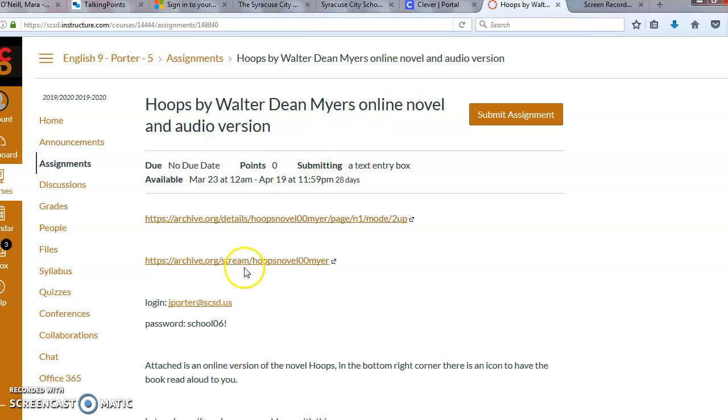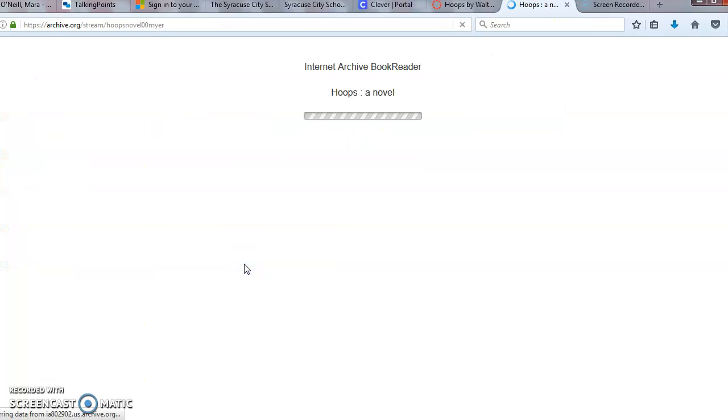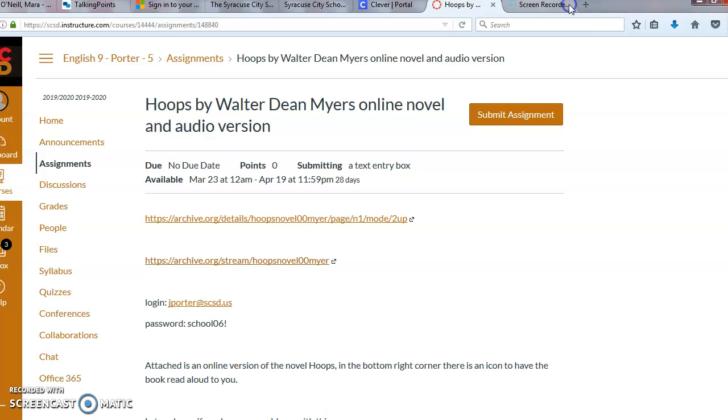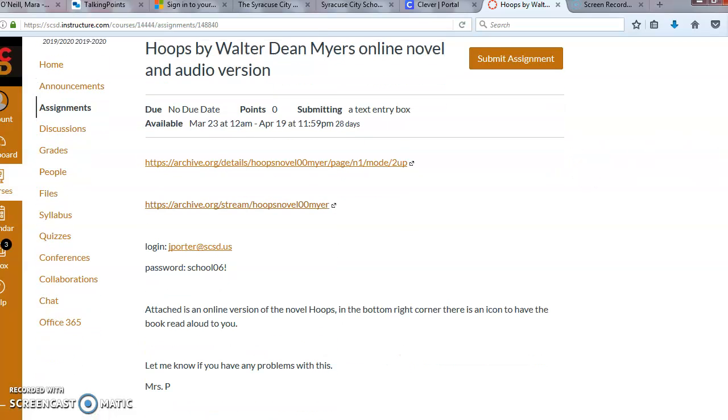The second link also brings up the book as well. I believe it's just a second option for you to be able to log in and to borrow. Try the first link. If it doesn't work, try the second link. If that doesn't work again, you're going to go to submit assignment and you're going to tell Mrs. Porter the problems you're having with this link, okay? You're going to type in a little text box and then you're going to say submit assignment.